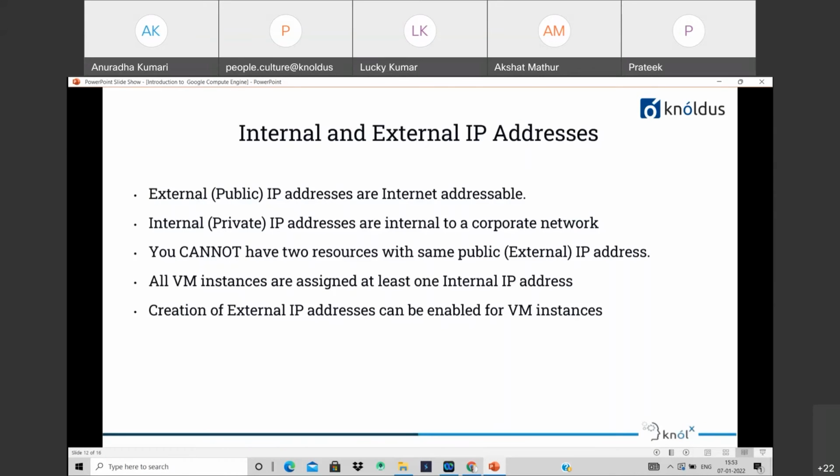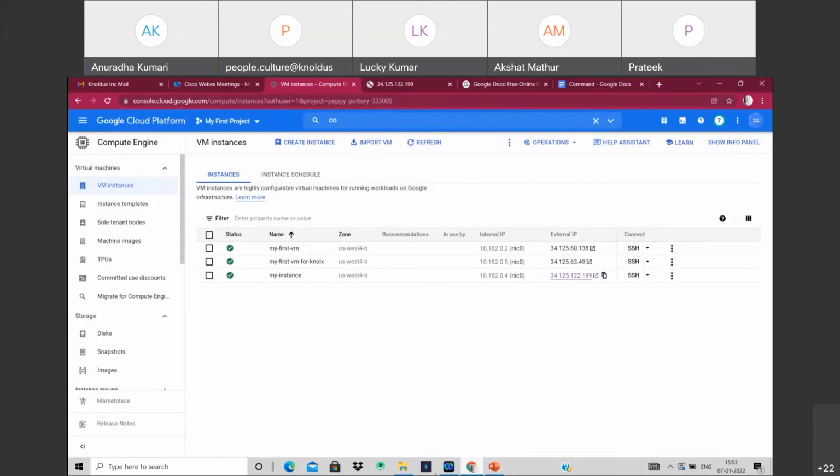Whenever you create a VM instance, by default it is assigned at least one internal IP address. And whenever you're creating a VM instance, you can choose whether you want to create an external IP address or not. An important thing to remember is that whenever you stop a VM instance, the external IP address is not lost. So this was all.